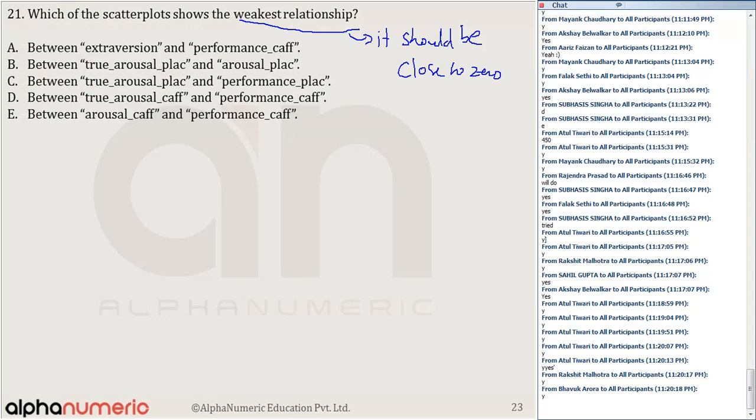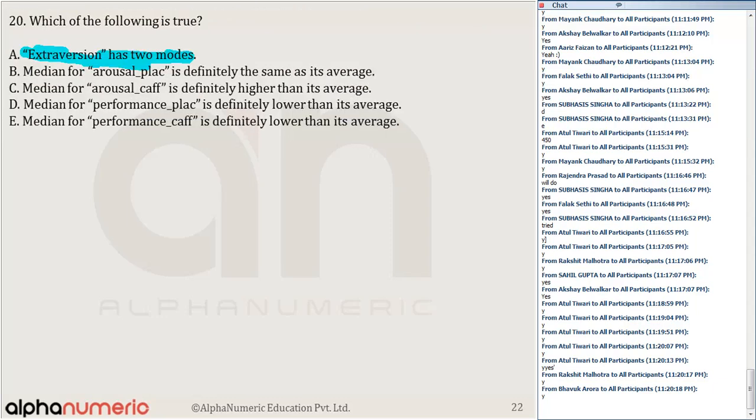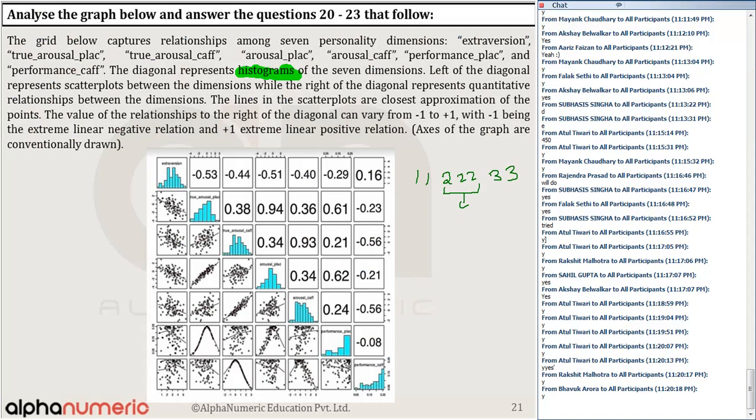I think, what is the answer for 21? This is extraversion, and what is this? Can you tell me? This is extraversion, and this is what? Performance underscore cap. So extraversion and performance underscore cap. If I look ideally, try to understand, go like this and this. So the relationship between these two is nothing but 0.16. Extraversion and performance underscore cap, that is 0.16.